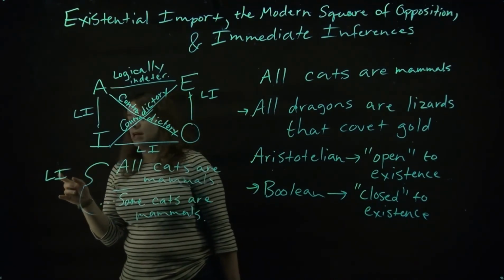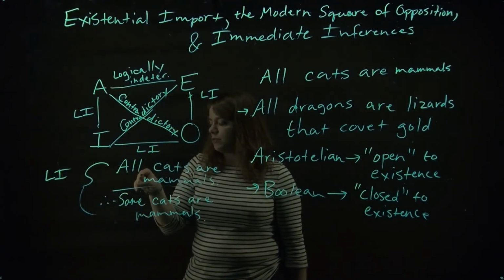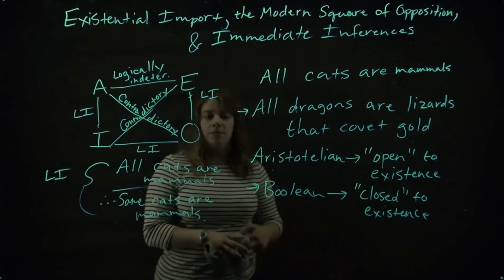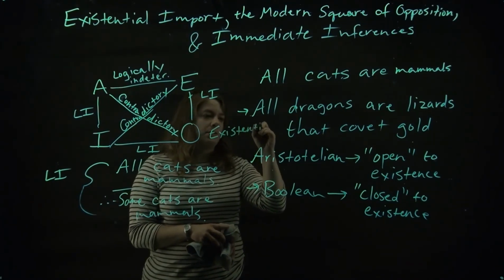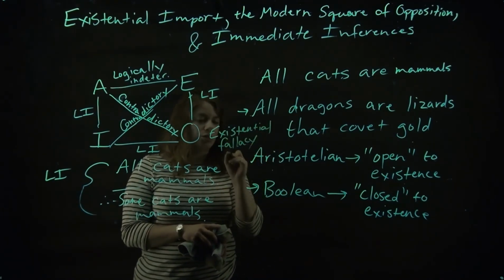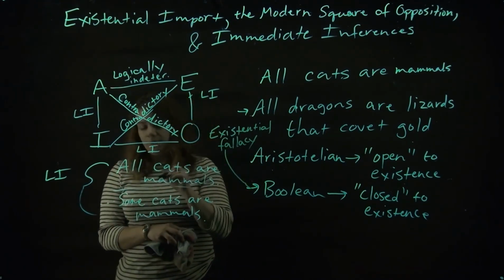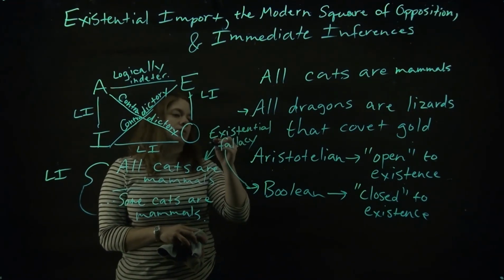And the second thing you should learn is that if you go from a universal claim to a particular claim, this is what we call an existential fallacy. So if we assume the Boolean interpretation, which we do, and you make a claim like this and say that it's a valid one, you are committing this existential fallacy.